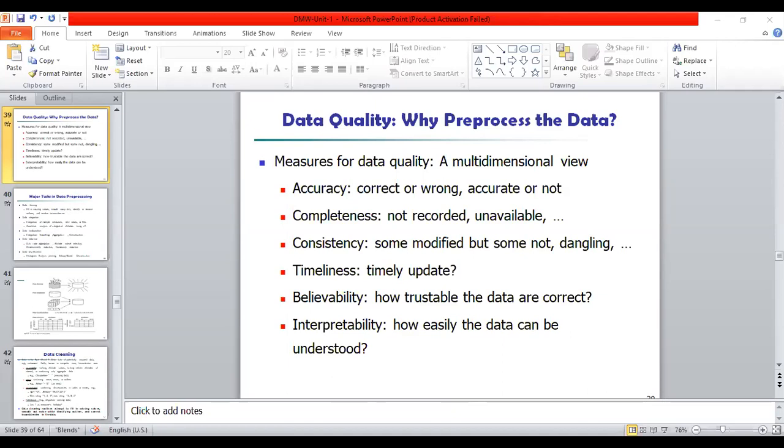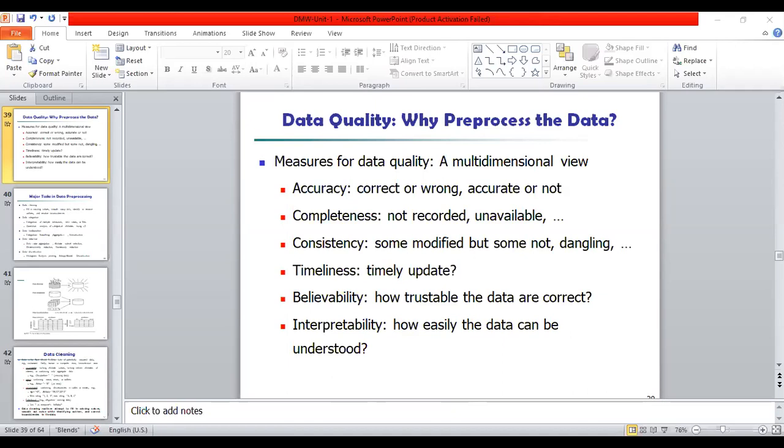And to handle this type of data, we need to pre-process that data. Why? Because if the data is clean or correct, then and only then the output will be correct. If the data is wrong, then the output is also wrong, right? So these incomplete, noisy data are commonplace properties of large real-world databases and data warehouses.